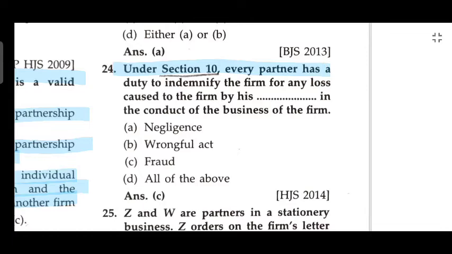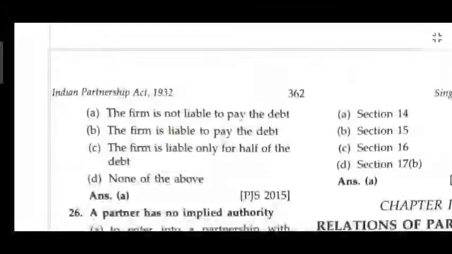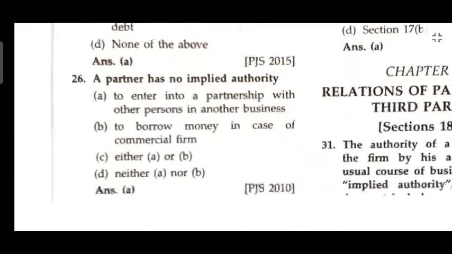Under Section 10, every partner has a duty to indemnify the firm for any loss caused to the firm by his fraud in the conduct of the business of the firm. Where Jad, as a partner of a stationery business, ordered on the firm letterhead a supply of 2 bags of wheat for his residence, what will be the liability of the firm under the Indian Partnership Act 1932? The firm is not liable to pay any debt.